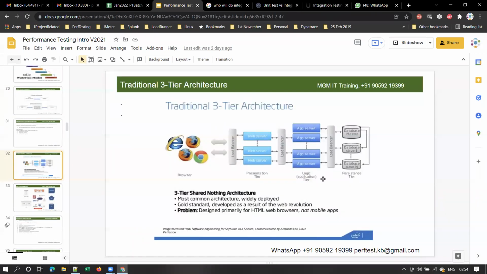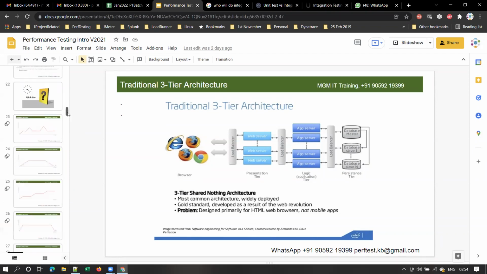I'll explain this when we come to this slide. Any typical web application or mobile application will have a web server, application server, database server, and something called a load balancer. These are the different components of an application.